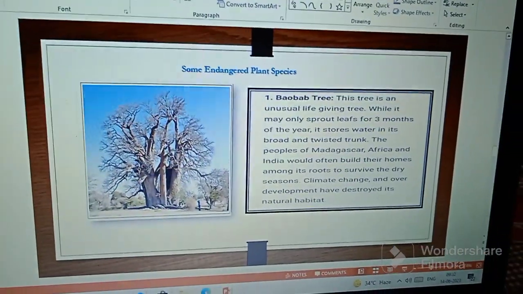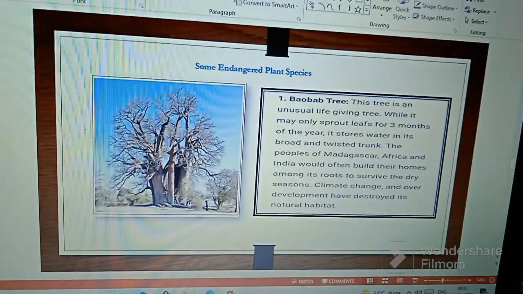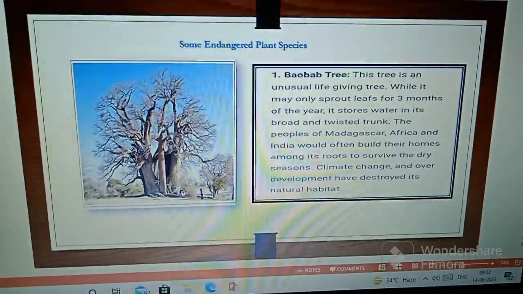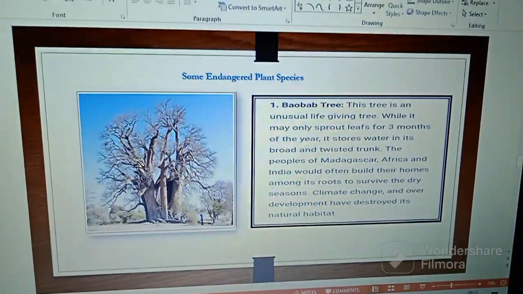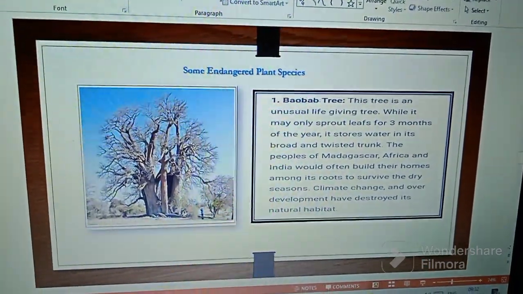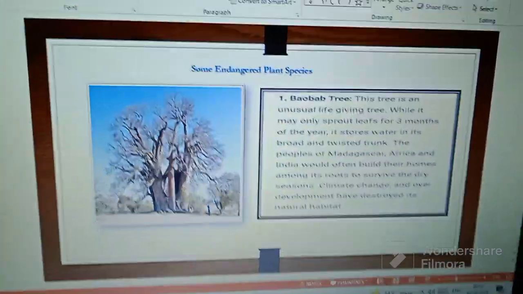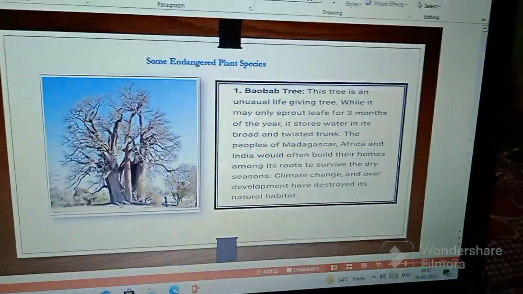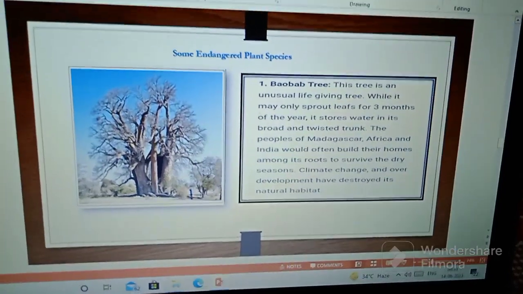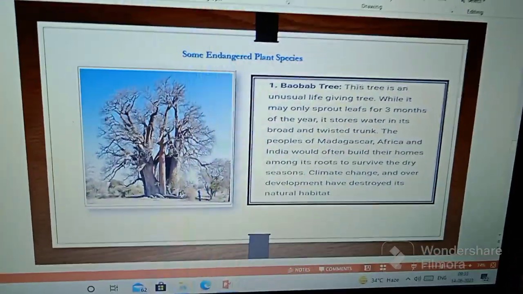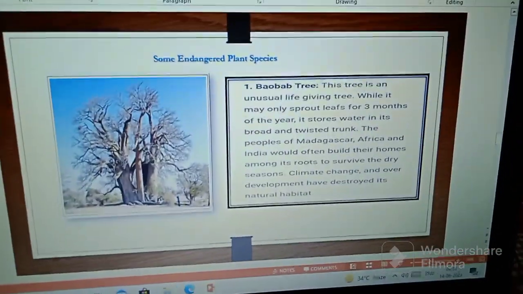Now I am starting my next slide, some endangered plant species. My first plant species is the bamboo tree, or baobab tree. The baobab tree is like a bamboo tree. It's a small, teeny structure of a tree, and the very soft part of the tree is the leaves. This tree is an unusual life-giving tree.